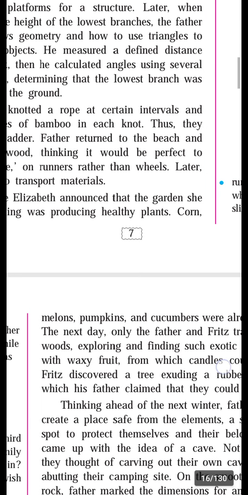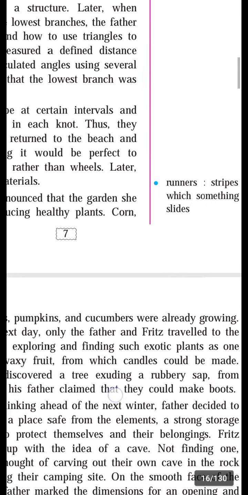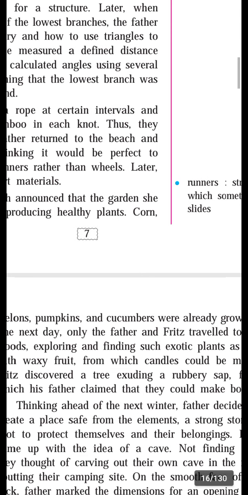From that, his father claimed that they could make boots. From that rubbery sap, the father claimed they could make boots to wear, like gum boots. In this way, this family has knowledge of the environment.